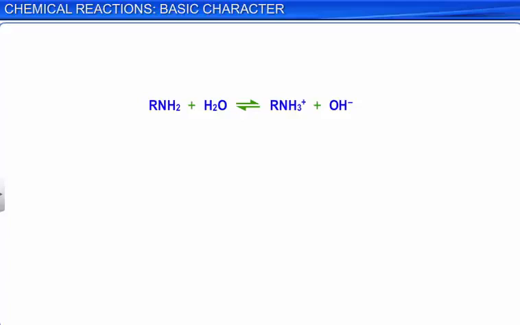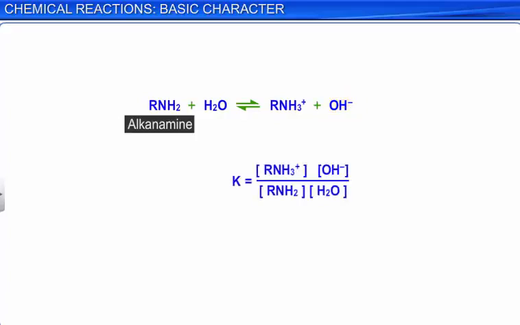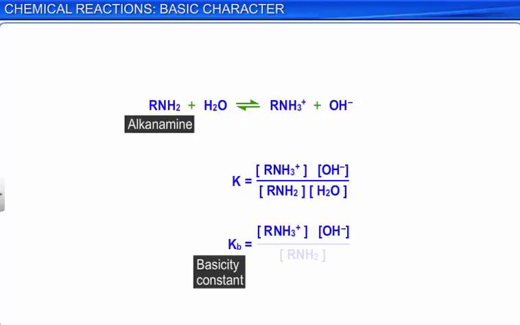For example, an alkanamine combines with water to produce hydroxyl ions, as shown in the equation here. By applying the law of mass action to the equation, the base dissociation constant or basicity constant Kb is equal to the product of molar concentrations of RNH3+ and OH- divided by RNH2.